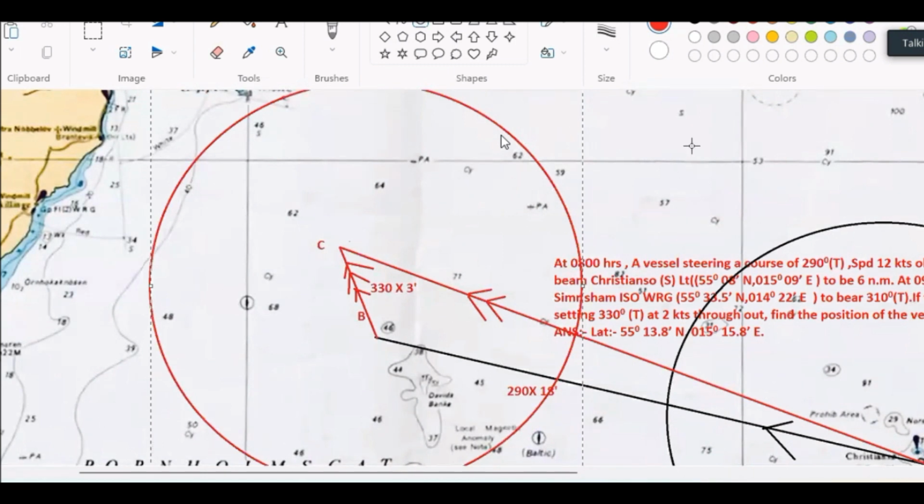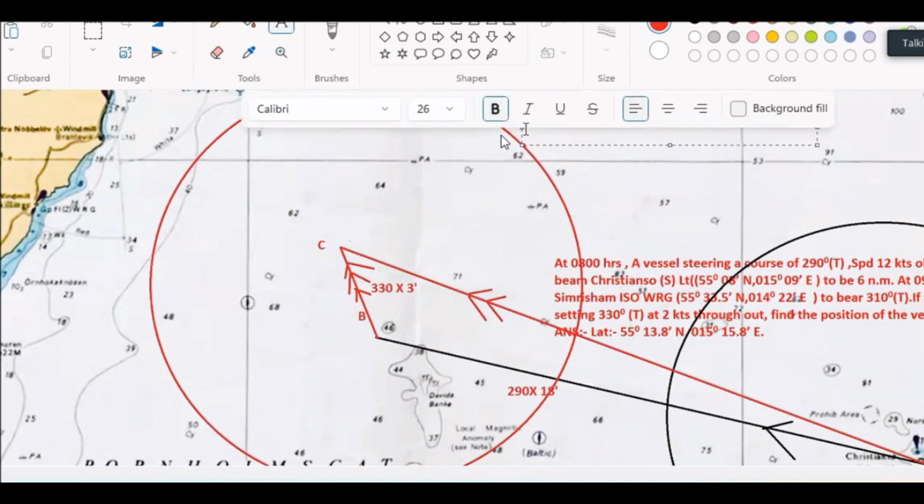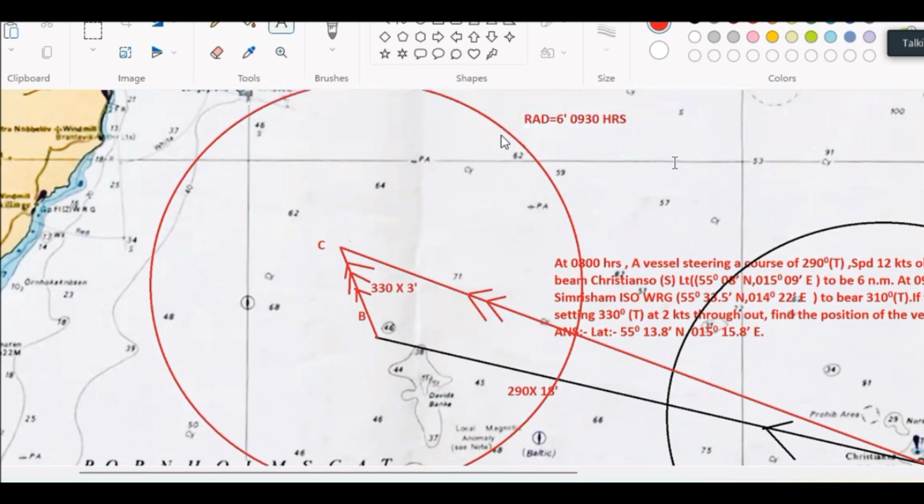Remember, I'm writing here. सर 6 mile ना सर? Yes, 6 miles. Same radius, 6 miles, but now this is 9:30. So radius is 6 miles and I have transferred 8 o'clock position circle to 9:30.